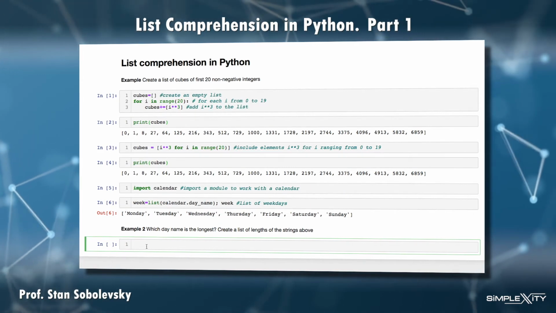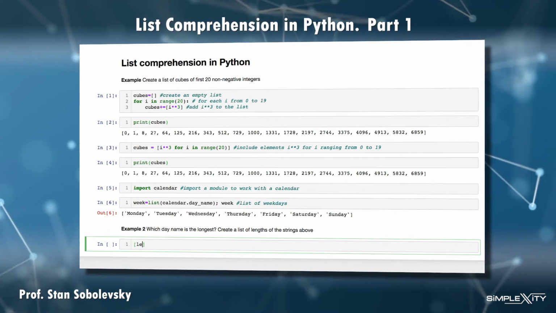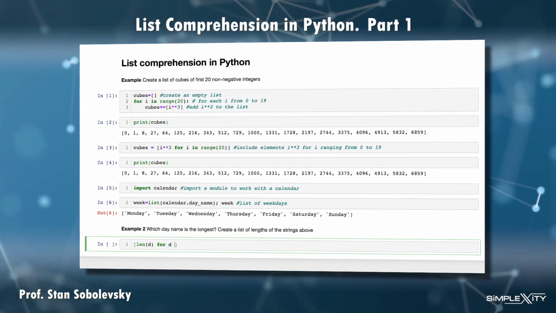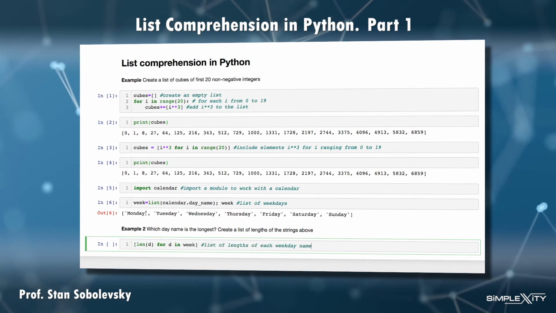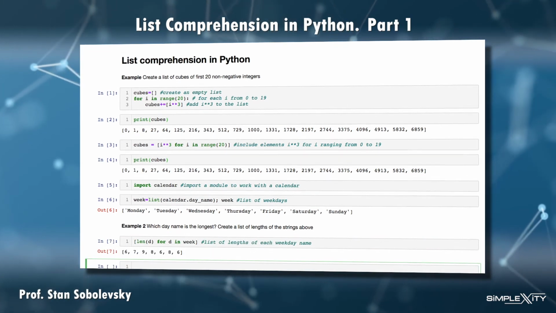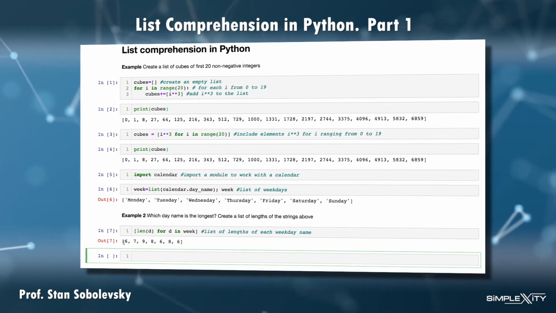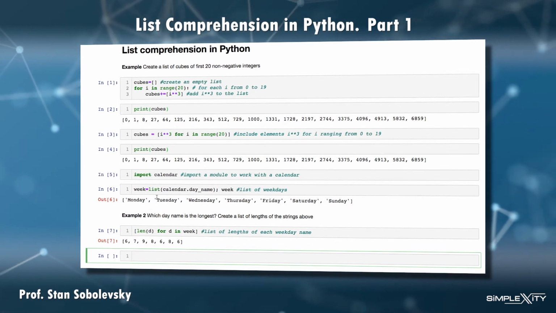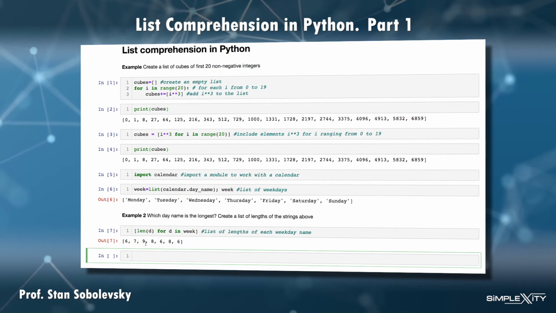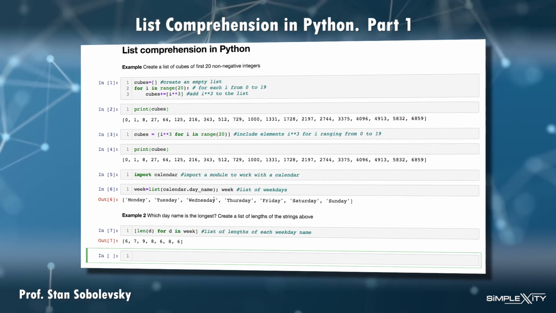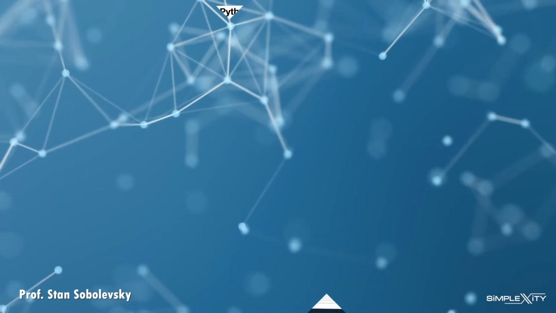In order to do so, I can create a list including lengths of d, where d goes through all the elements of the list above. Implementing this, I'm going to get the list of values of the lengths of the weekdays. And from this list, I see that Wednesday, the third element, has the longest name.